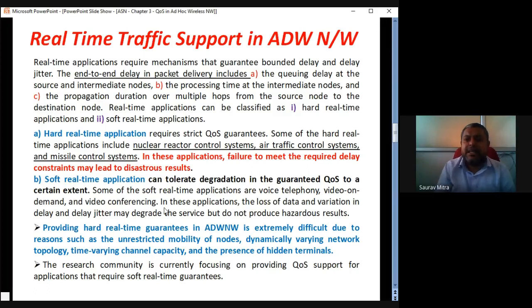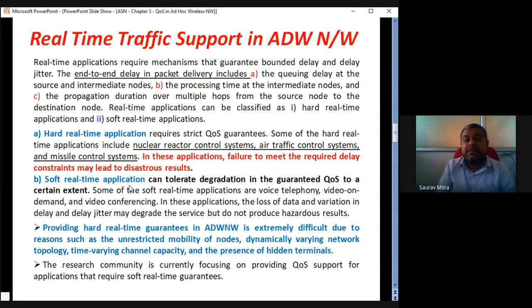So in this kind of lecture we are taking, suddenly in between, for one or two minutes, there is a link failure or something. But after the link failure, again the link is regained and again we start talking. So you are missing nothing, in fact. But in military applications and nuclear reactor control, if for two minutes there is no control, then simply the nuclear reactor will blast. So this is the difference between hard real-time application for QoS and soft real-time application for QoS.